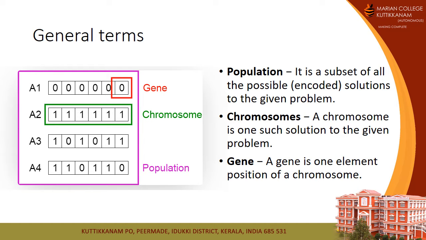As you can see on the screen, A1, A2, A3, A4 are examples of chromosomes, and the purple box is an example of a population. The third term is gene. A gene is one element position of the chromosome, meaning the bits represented in the chromosome. For example, in A1, 0 is an example of a gene, and in A2, 1 is an example of a gene.